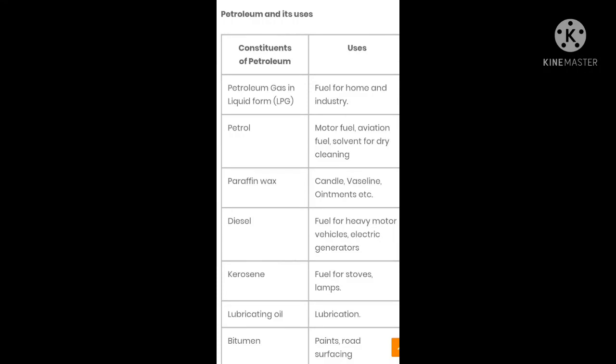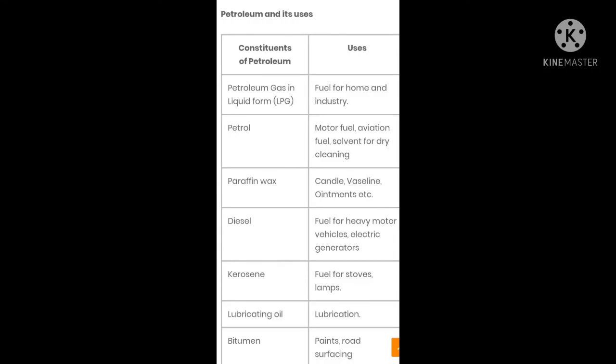The next one is kerosene. It is used as fuel for stoves, lamps, and also for jet aircraft. The next one is lubricating oil. It is used for lubrication.